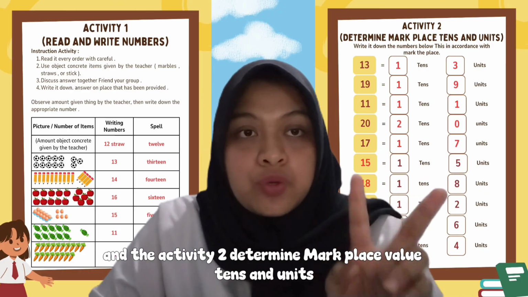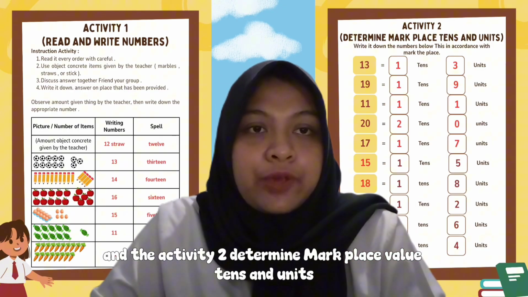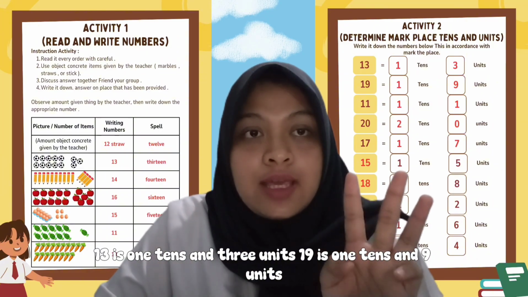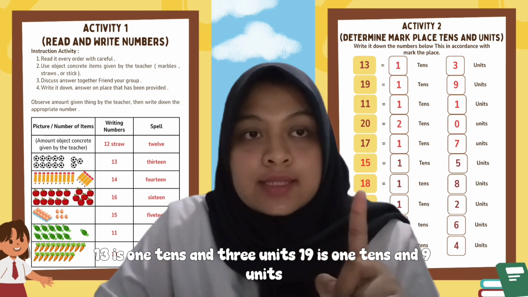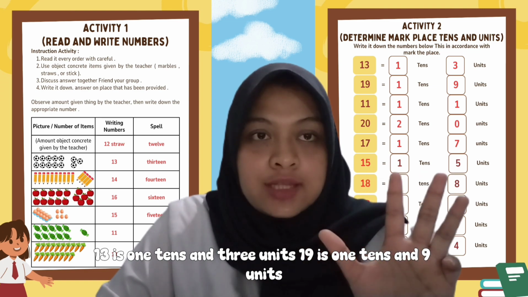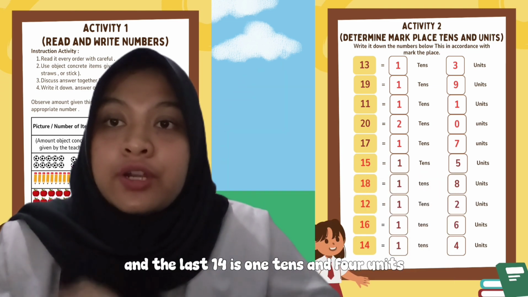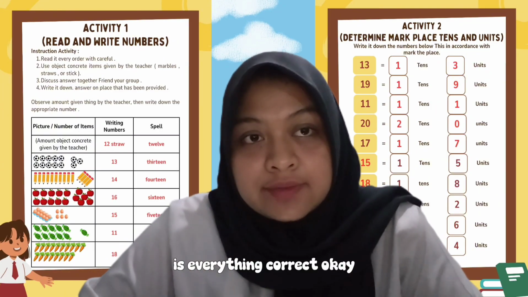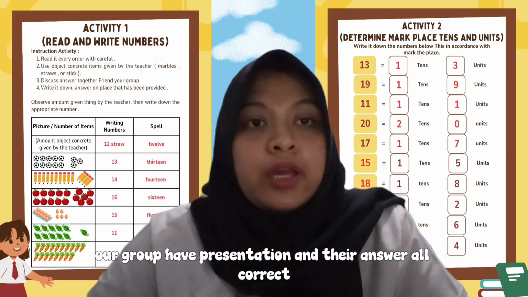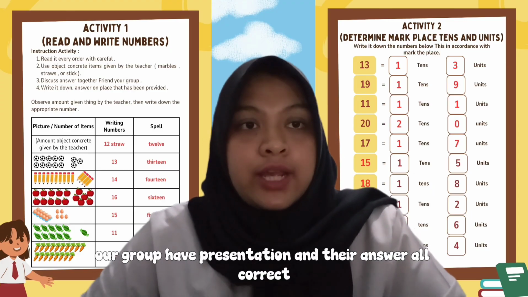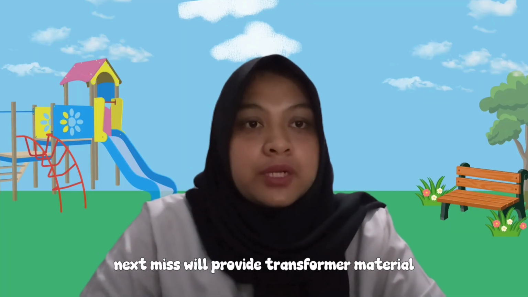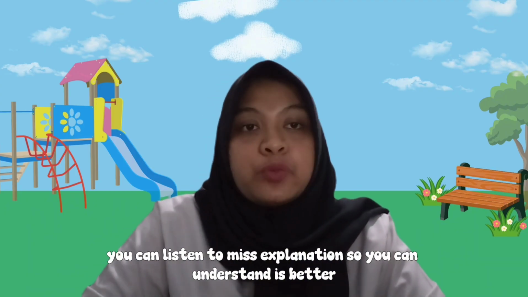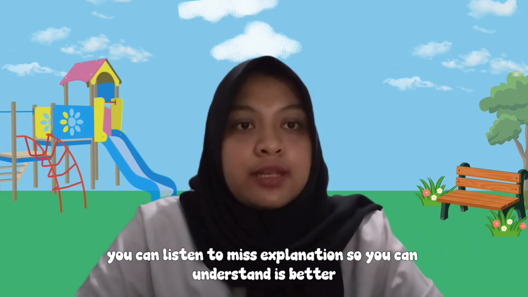And activity 2, determine the place value, tens and units. 13 is 1 tens and 3 units. 19 is 1 tens and 9 units. And the last, 14 is 1 tens and 4 units. Is everything correct? Okay, that's alright. All groups have presented and their answers are all correct. Next, Miss will provide material so that you understand more about place value. You can listen to Miss's explanation so you can understand it better.